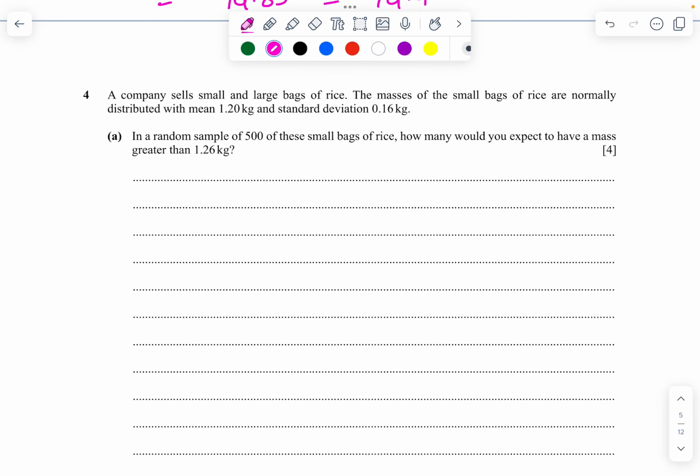Question number 4. Coming to question number 4.